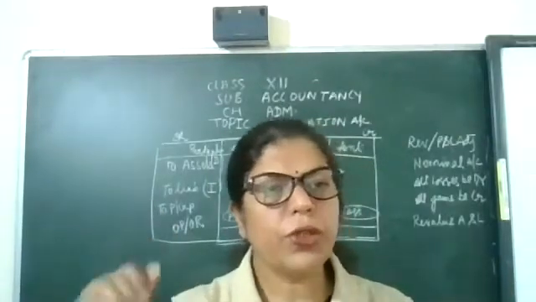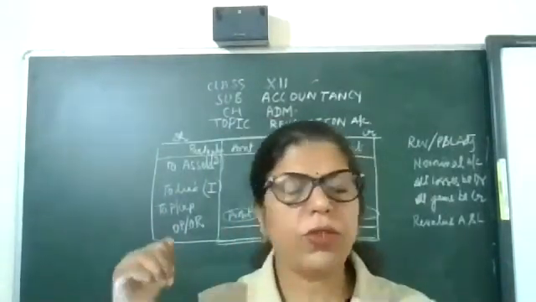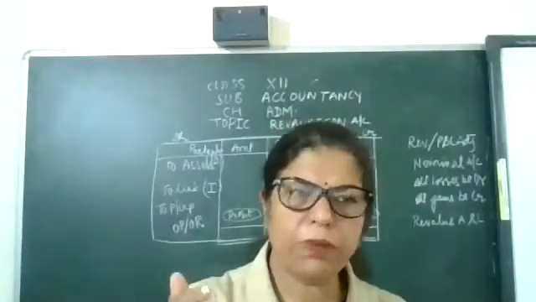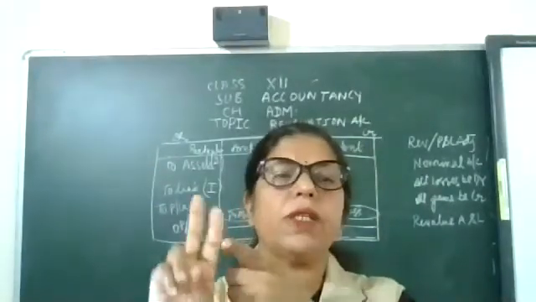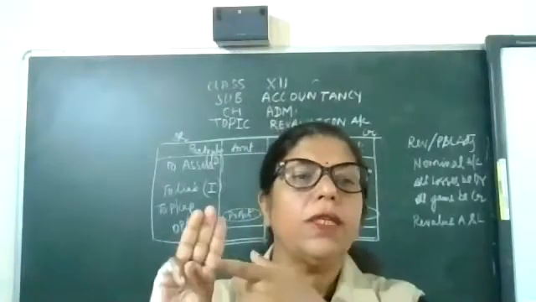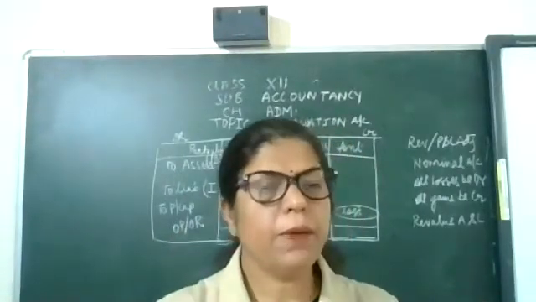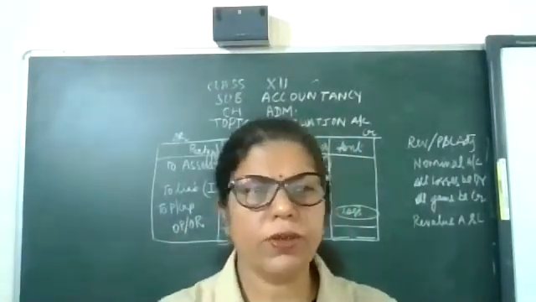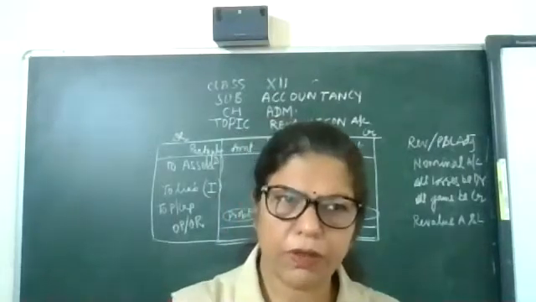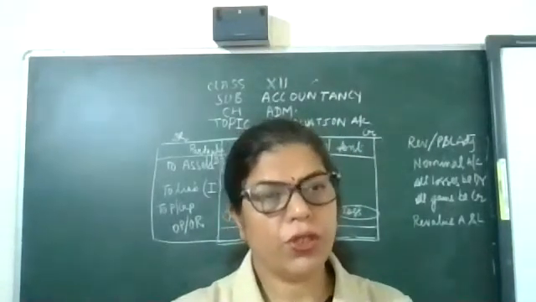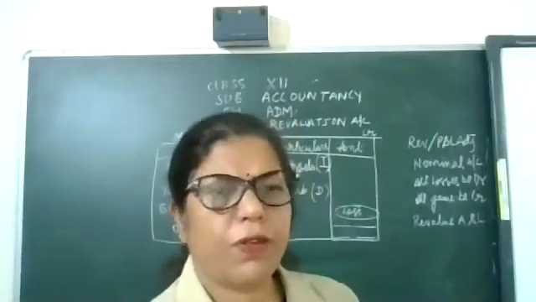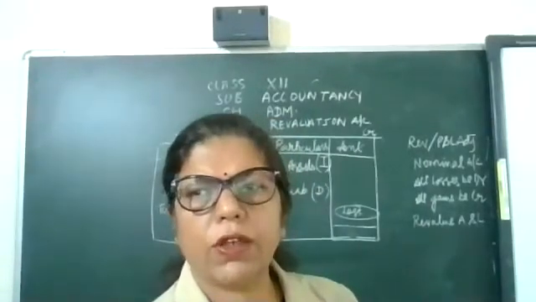This revaluation account you will have in your question paper in change in PSR, in admission, in retirement. This year death is not in the course, but that question will be there, not this year, but every year.